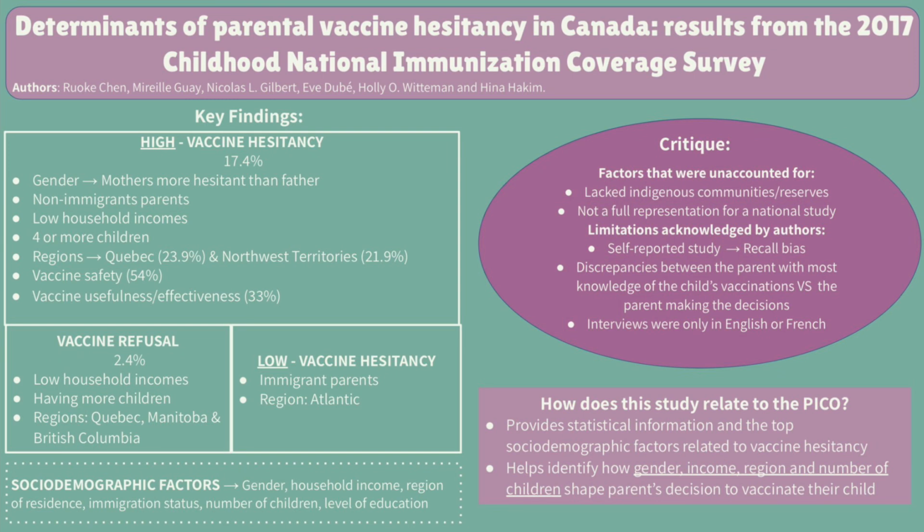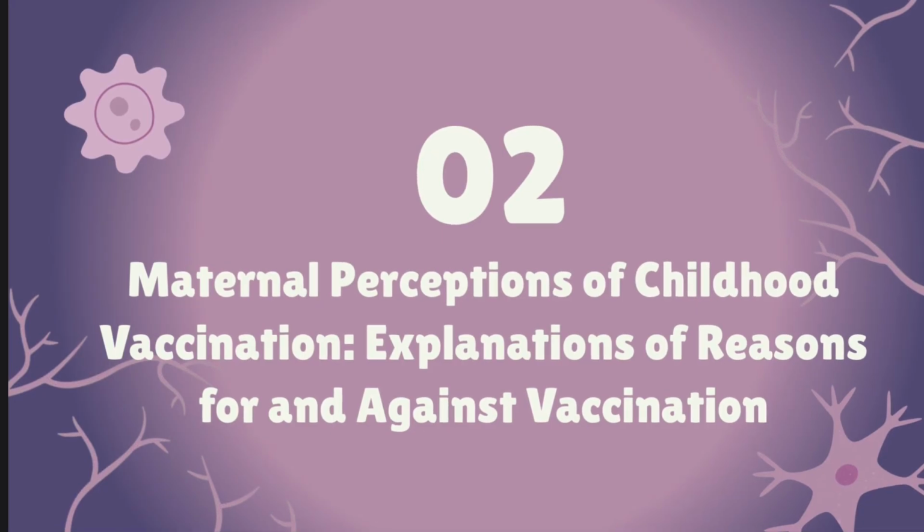Now, how does this relate to the PICO question? Well, the study provided us with statistical information and the top socio-demographic factors related to vaccine hesitancy. It also helped us identify how gender, income, region, and number of children shape the parent's decision to vaccinate their child or not. Study number 2.